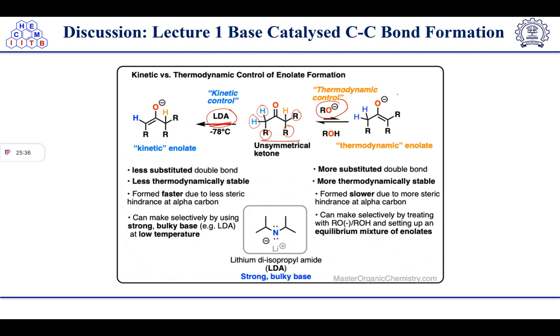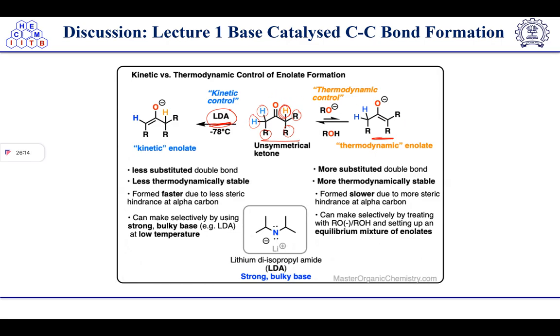Now talking about thermodynamic control. In thermodynamic control, a small base is used, like NaOH, sodium hydroxide, sodium methoxide, that type. A small base will not be affected by hindrance, so it will prefer to make the more thermodynamic product. At that time it will abstract the proton from the more hindered side. This proton will get abstracted. So here more substituted double bond formation is taking place because this product is more stable. More substituted double bonds are more stable. So thermodynamic enolates are more stable, that's why.